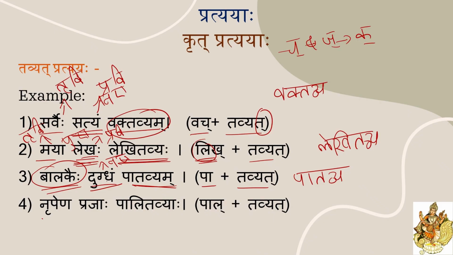Next one, nrupena prajaha. Here dhatu is pal plus tavyat. Palitavya is the root word. And here prajaha is the karma padam. Praja is striling shabd. Praja means people. Prajaha is bahuvachan. So here striling bahuvachan. So palitavyaha. We used palitavyaha. Prajaha palitavyaha. Understood, children?